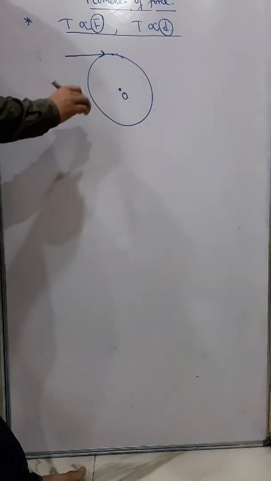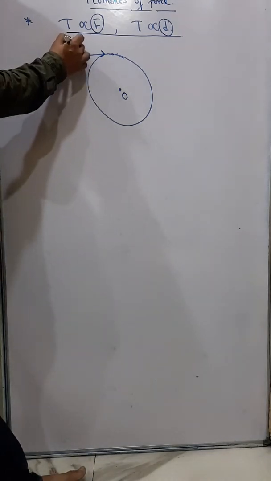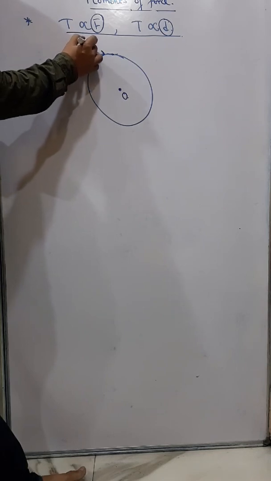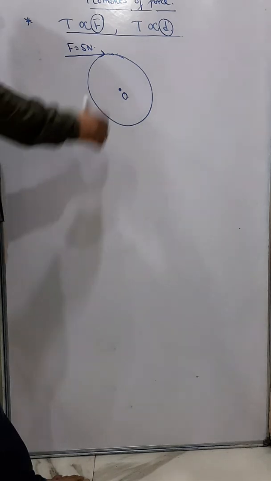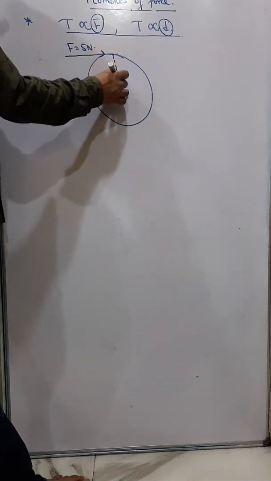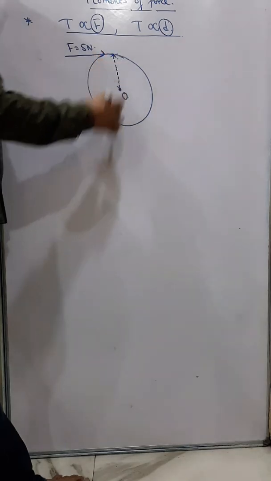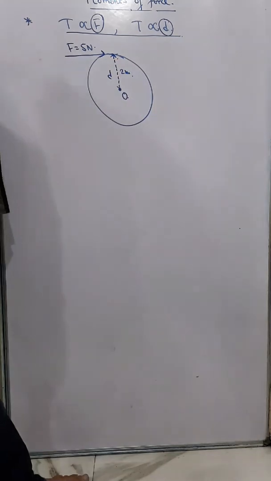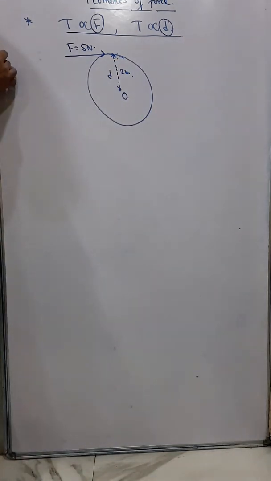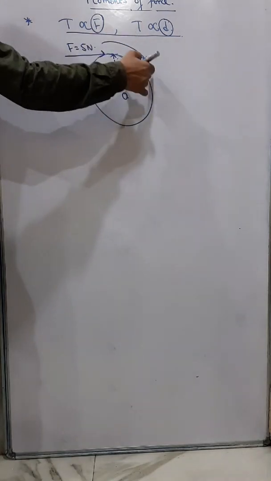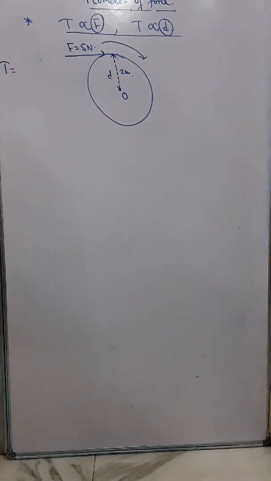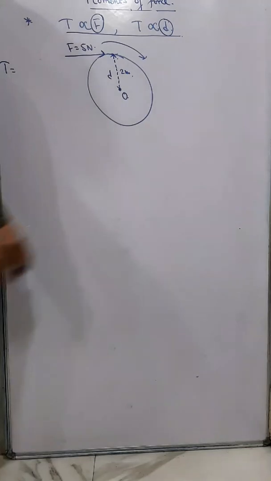Suppose I am applying a force of 5 Newton and this perpendicular distance is 2 meter. Here I get torque as negative because it is moving in the clockwise direction.